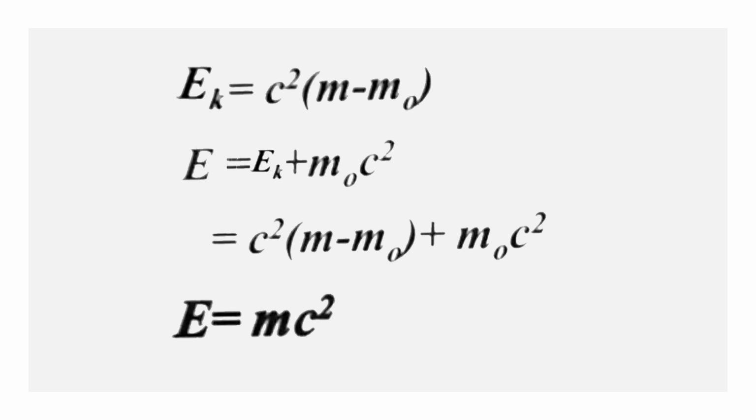The total energy of the body is the sum of kinetic energy and the rest mass energy. Then E equal to Ek plus m0 c square. Now substituting the value of Ek in this equation, we get E equal to mc square. This is Einstein's mass-energy relation. This relation states the universal equivalence between mass and energy. It means that mass may appear as energy and energy as mass.